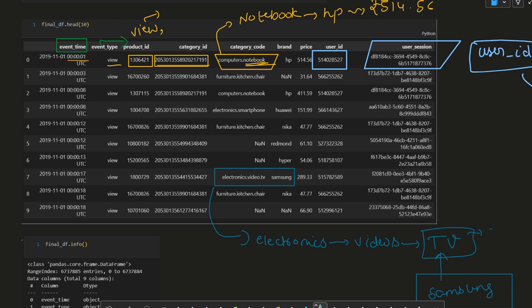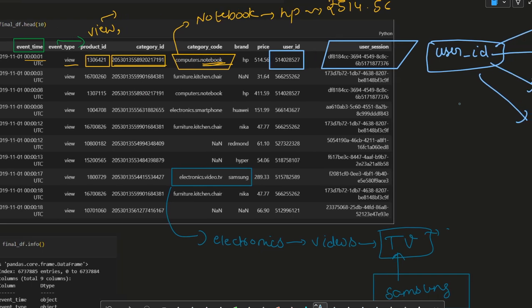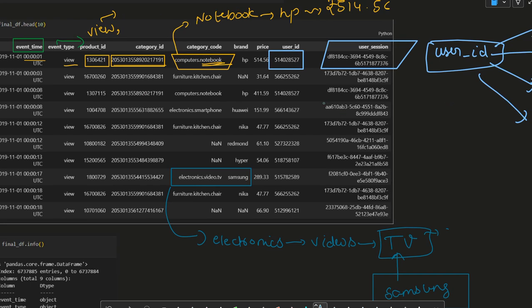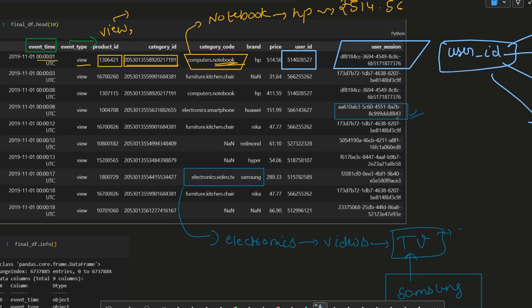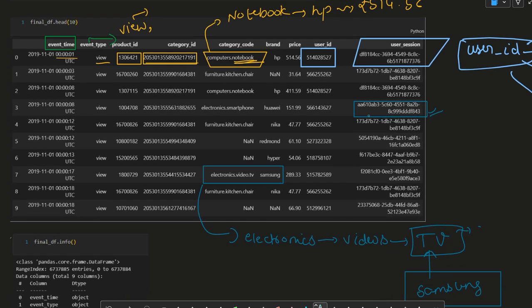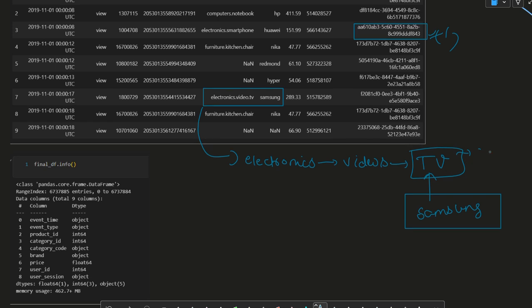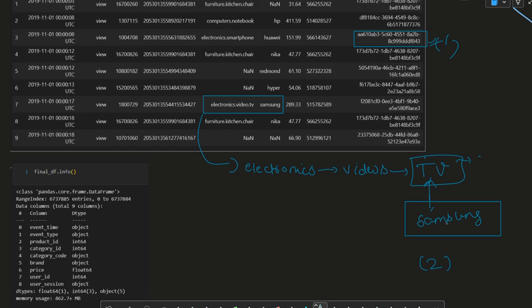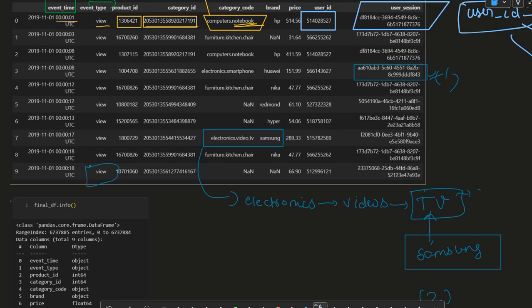So for every unique user session, we will get every row which is mapping to that user session. All the times the user has visited the website, all the events which he has done, like did he view the website, did he make a view over it, or is there a cart event where he put something into the cart, or a purchase which he did.